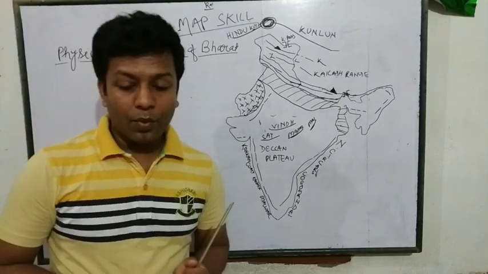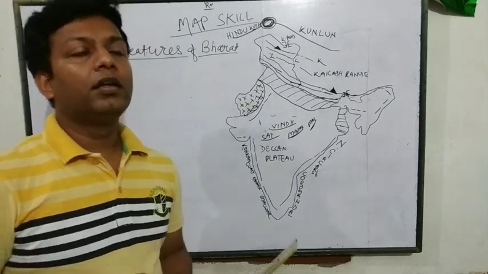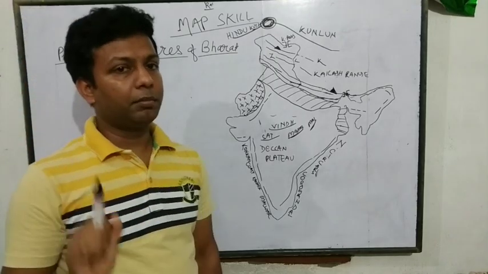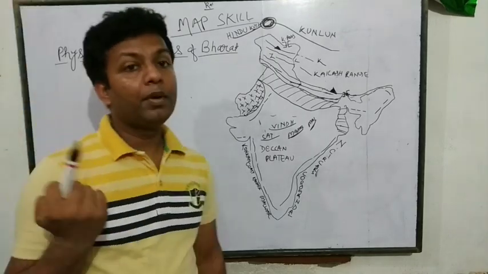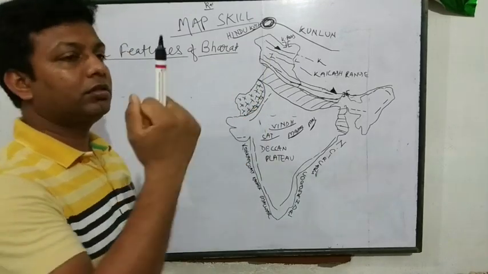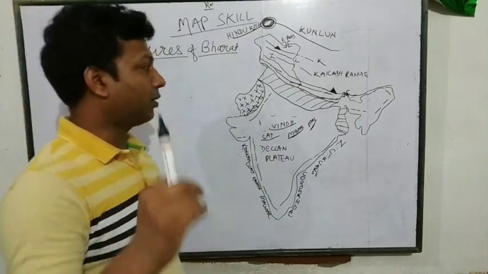In map, when you show mountain, the color will be brown. Okay, just mind it. I don't have a brown color marker, so I used a black marker.